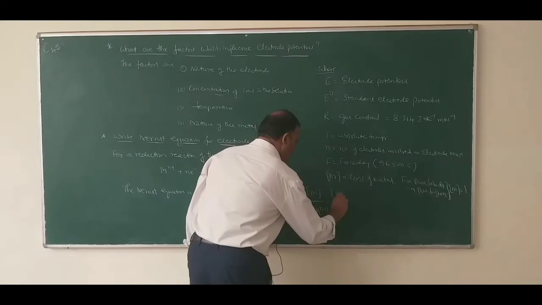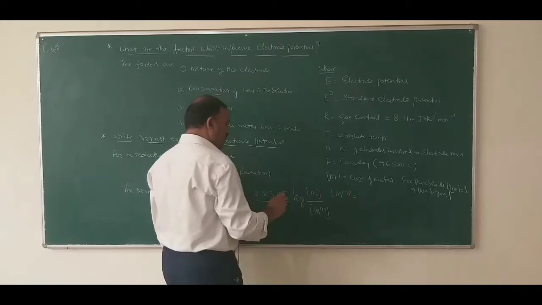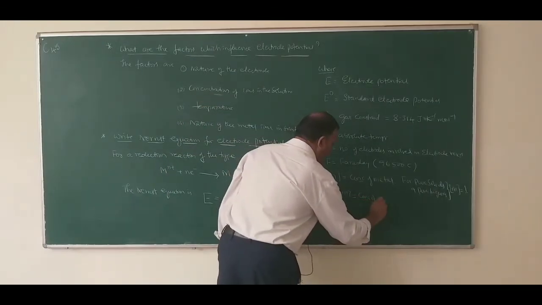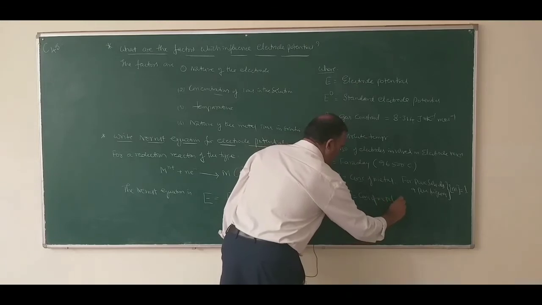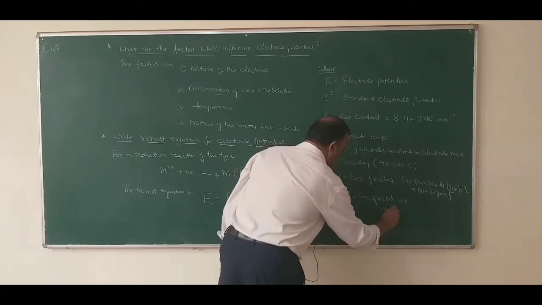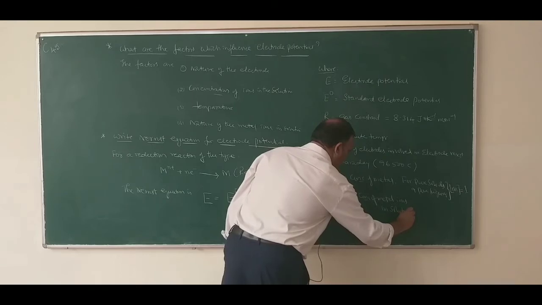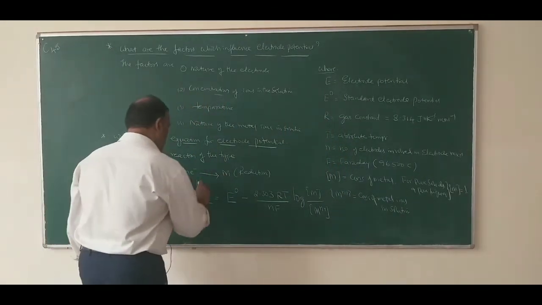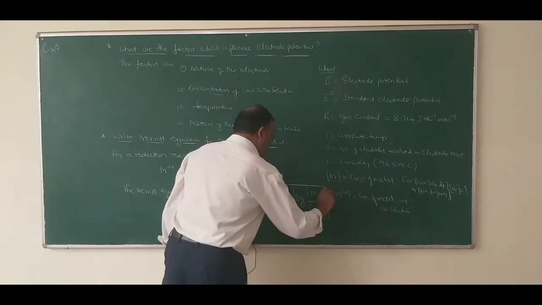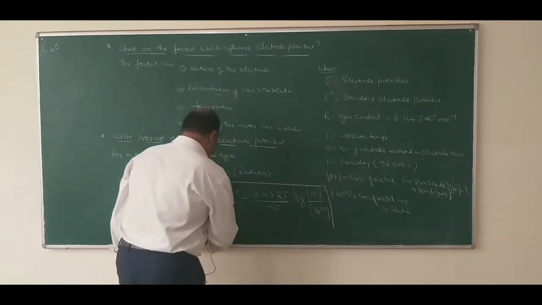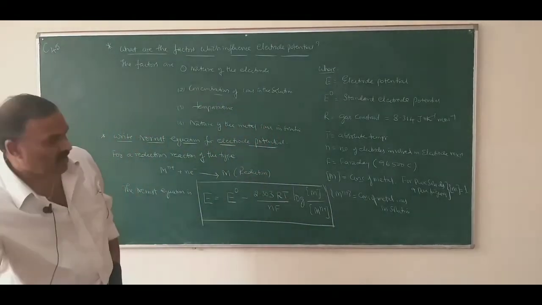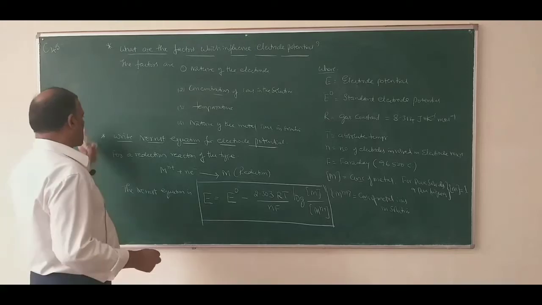And Mn plus in square bracket equals the concentration of metal ions in the solution. This is a very important equation. This is the Nernst equation to calculate the electrode potential of an electrode.